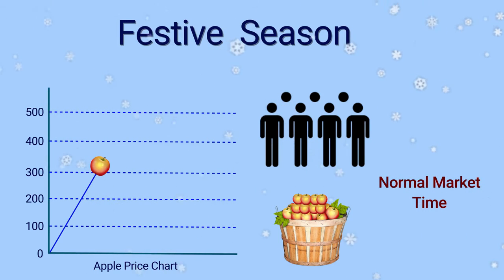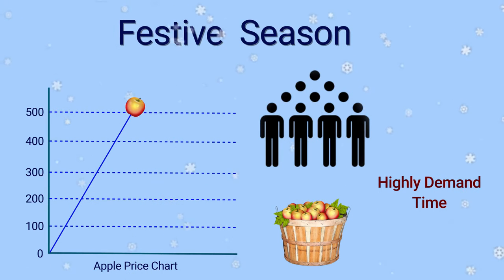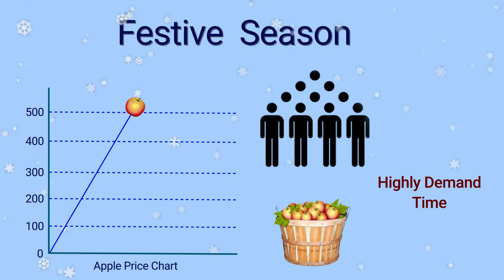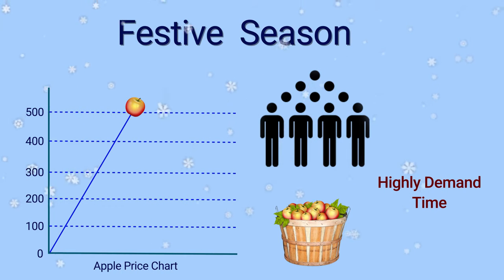As the festive season is at its peak, the apple price goes up because there is huge demand for apples, but not that much supply in the market. So the apple price reaches around 500, right? Even if the price is going high, because of the festive season, people are buying and the transactions are happening.